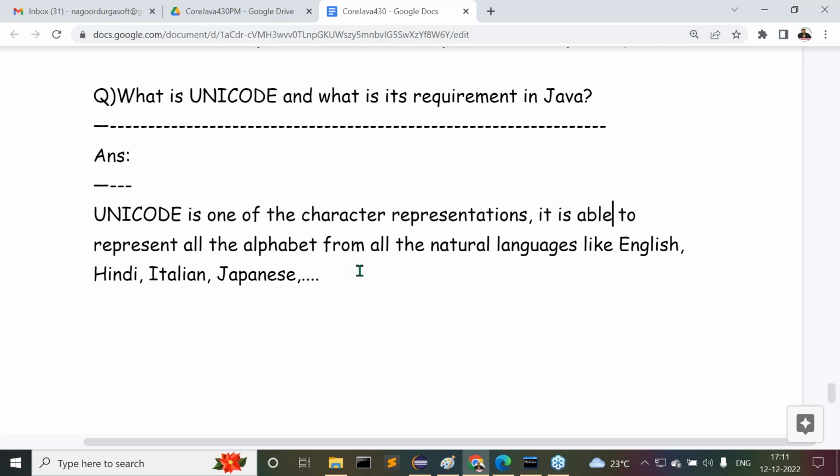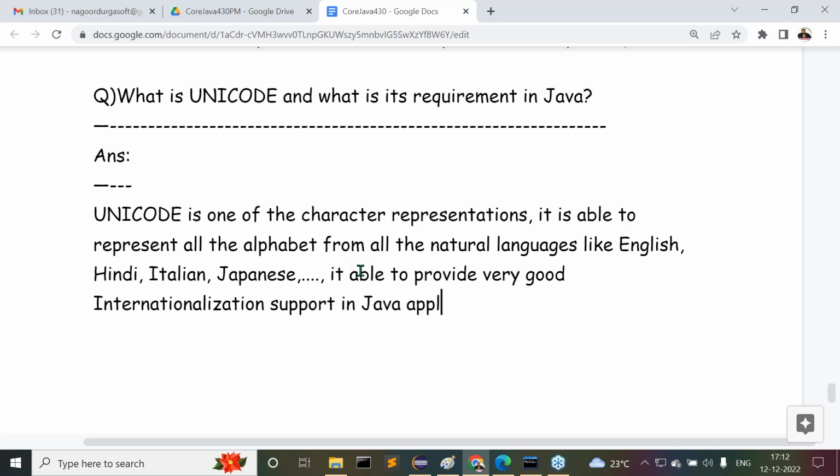What is the need of representing all the alphabets of natural languages? As a result of all these points, it is able to provide very good internationalization support in Java applications.